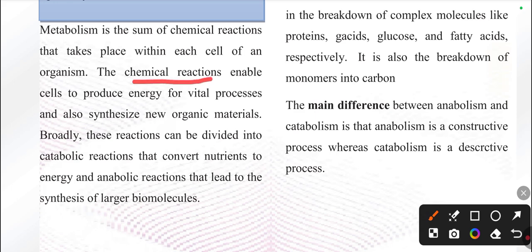The chemical reactions enable the cell to produce energy for what? For vital processes and also to synthesize new organic material.